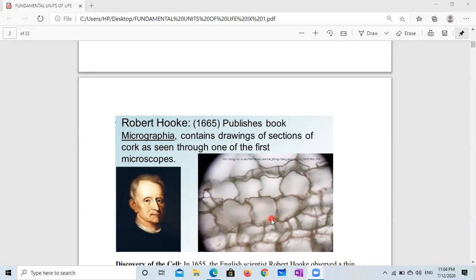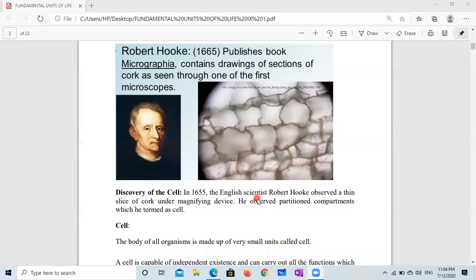And this drawing was published in 1665 in his book Micrographia. In 1655, the English scientist Robert Hooke observed a thin slice of cork under a magnifying device. He observed partition compartments which he termed as cell.